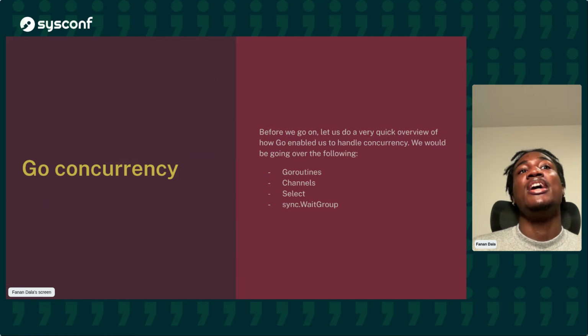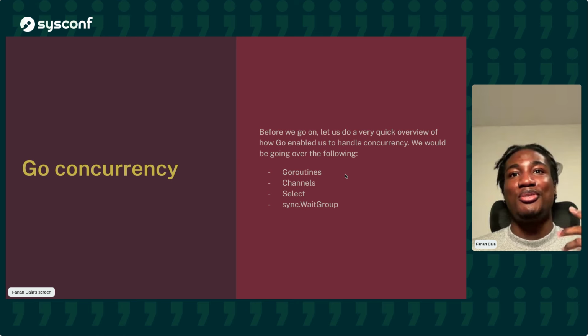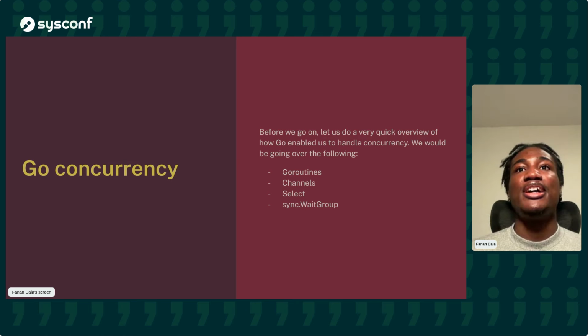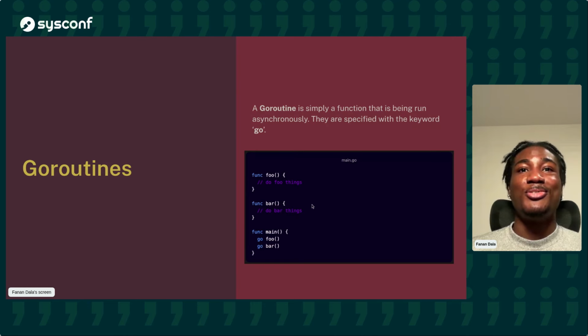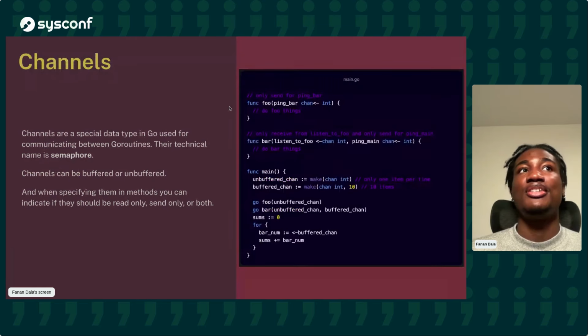However, before we go on, I understand not everyone here is familiar with Golang as a language. So I just want to do a brief run on some of the concurrency primitives that Golang gives to us. So the first thing is a Go routine. Now, a Go routine is just simply a function that is being run asynchronously. And you do that by saying the keyword go. So go foo, go bar. We've made foo and bar into Go routines right now. So that's just what a Go routine is, an asynchronous function.